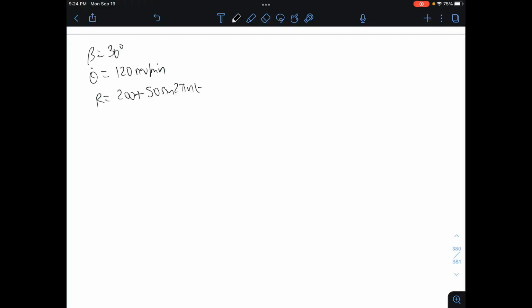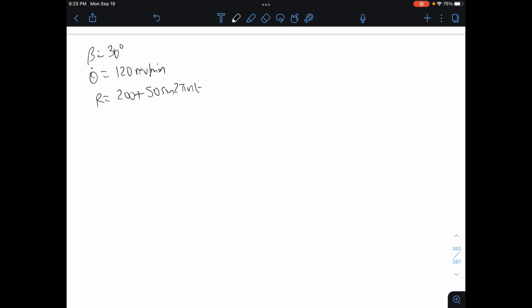We'd like to calculate the magnitude of the acceleration of p when its velocity is at a maximum. So we're given our beta and we're given our theta dot. So what we can do, we'd like to find it when it's at a maximum of the acceleration. So let's convert our theta dot.